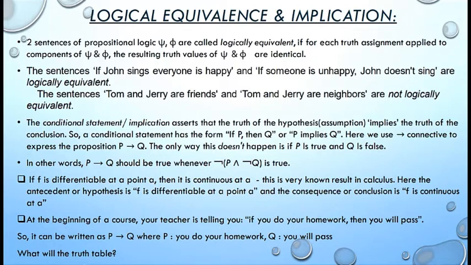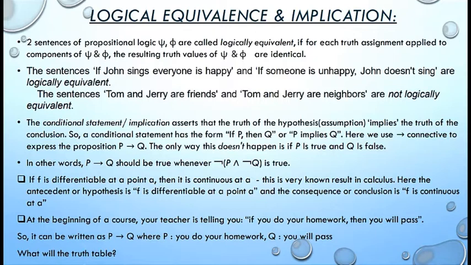For example, we are considering two sentences. If John sings, then everyone is happy. And if someone is unhappy, then John doesn't sing. So these two sentences have the same kind of meaning. That's why these are logically equivalent. But if we consider another pair of sentences, Tom and Jerry are friends and Tom and Jerry are neighbors, those are not logically equivalent because friendship and neighborhood are not similar things. So two sentences are called logically equivalent if their corresponding truth assignments are identical.